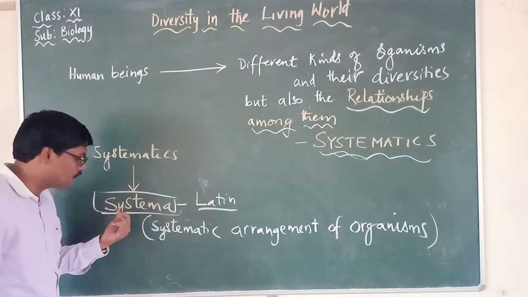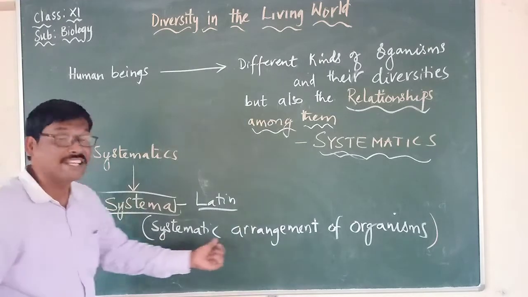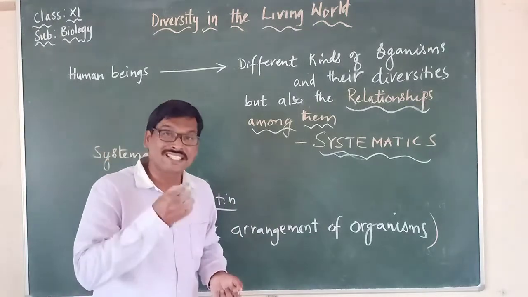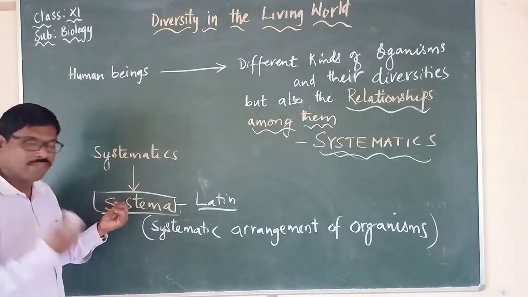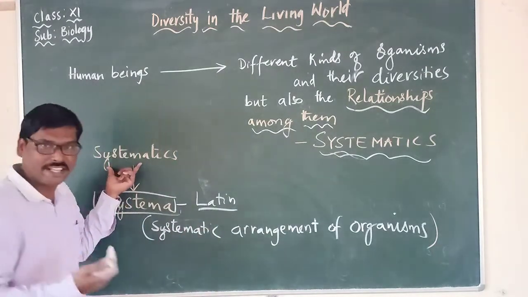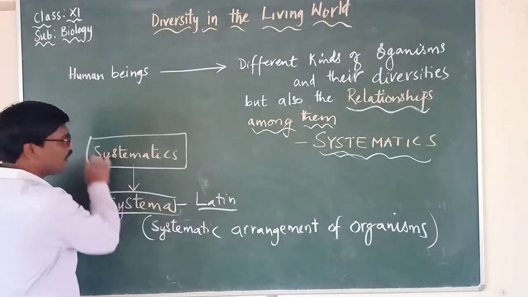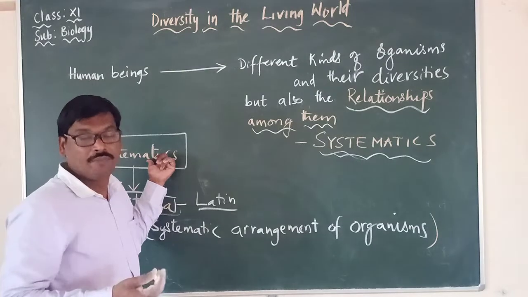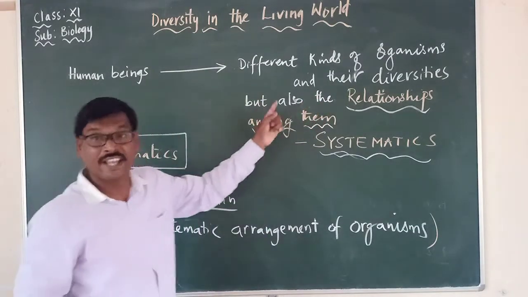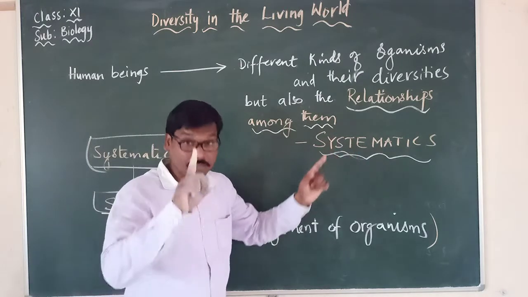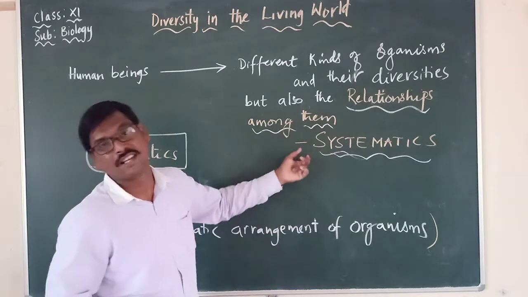What is the meaning of systema? Systematic arrangement of organisms is called systema. So in simple terms we are calling it systematics. So in systematics, what do we learn? We learn about different kinds of organisms and their diversities, and very important, the relationships among them. That we are calling systematics.